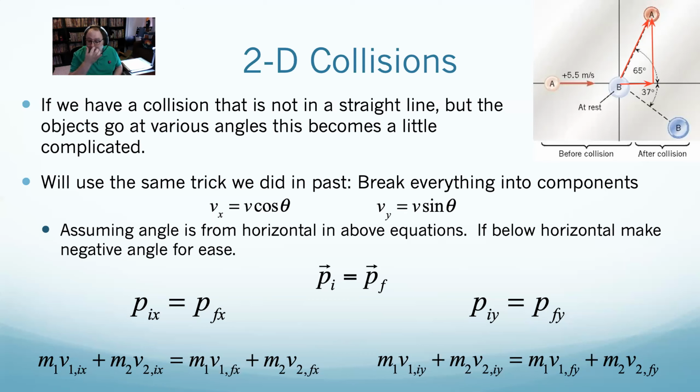And so what you're going to need to do is just go and separately solve the x's and y's. What you do is just take your initial problem, the pictures that you draw or I give you, depending on what it is, and you start by taking every velocity and breaking it into components. And once you have all your velocities in components, say, you know what, this is 2 separate problems, 2 unrelated, uncoupled problems that I'll solve both of. Once you get that, if I ask for magnitude and direction, you can put them back together with a little bit of trig.